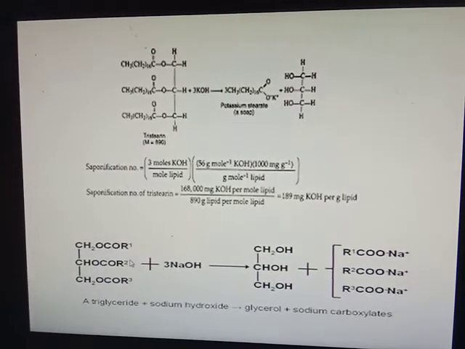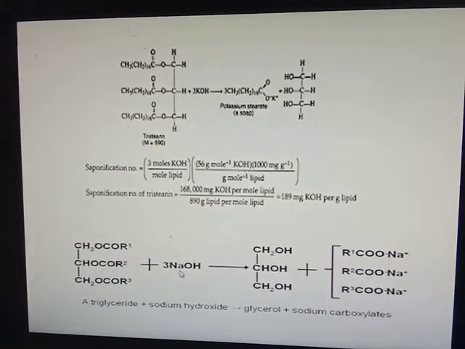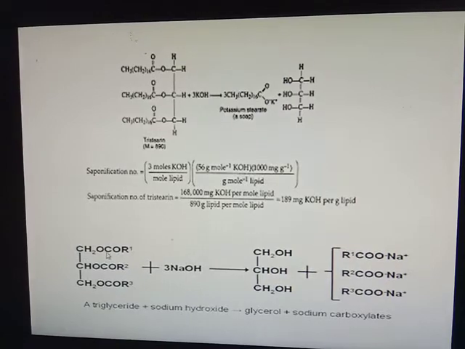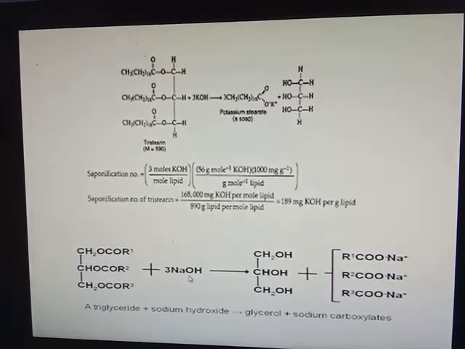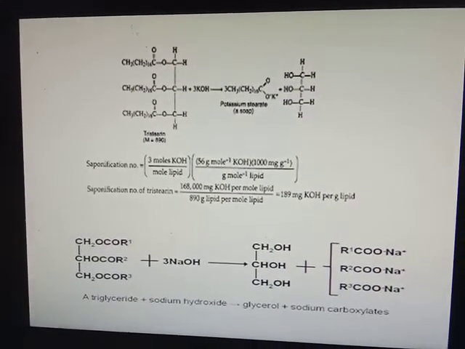The larger the fatty acid, the less alkali will be required. If short chain fatty acids are present, a larger amount of alkali or NaOH will be required for saponification.